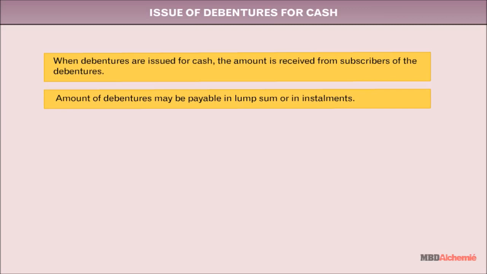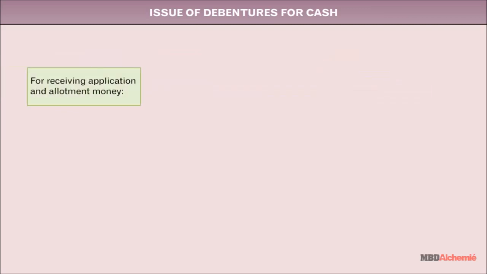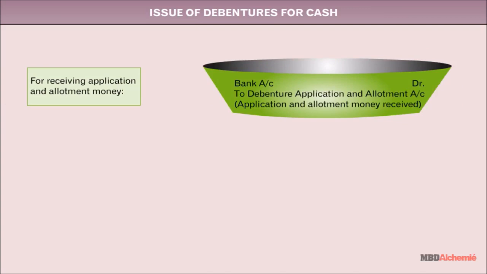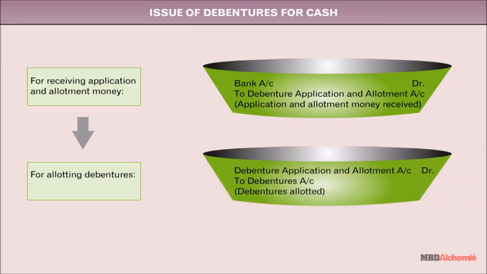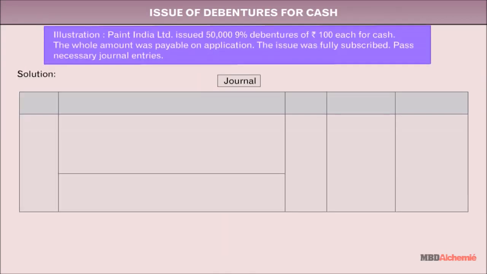Journal entries for issue of debentures for lump sum payment are: for receiving application and allotment money, bank account debit to debenture application and allotment account. For allotting debentures, debenture application and allotment account debit to debentures account. Let's see an example to know more.